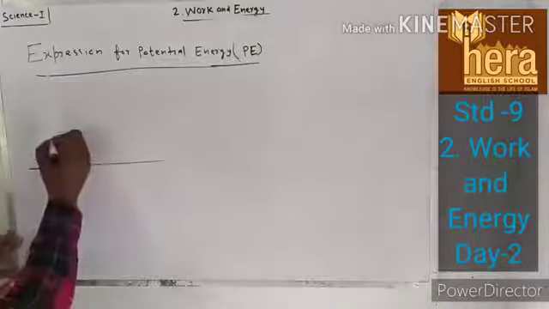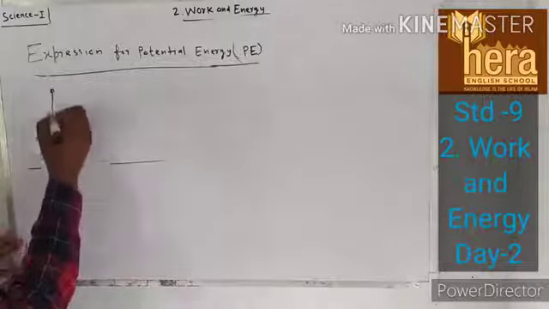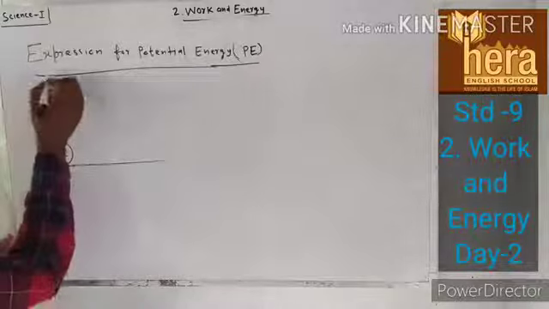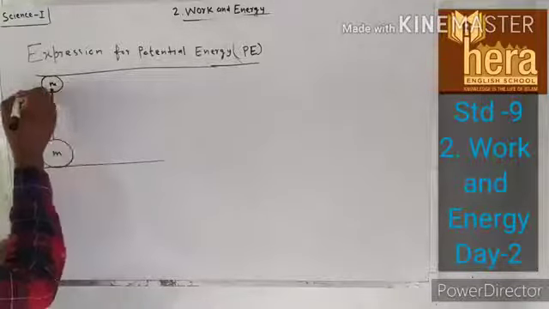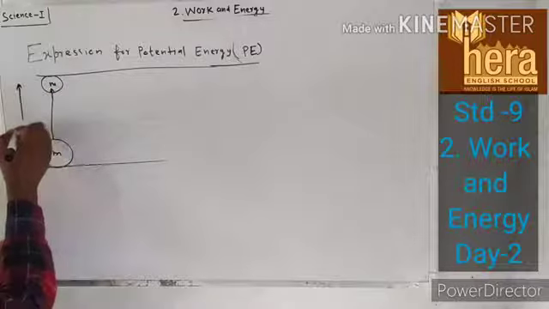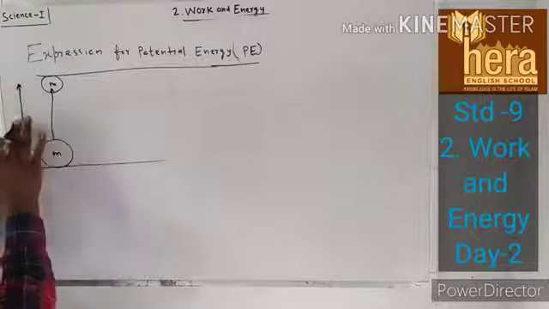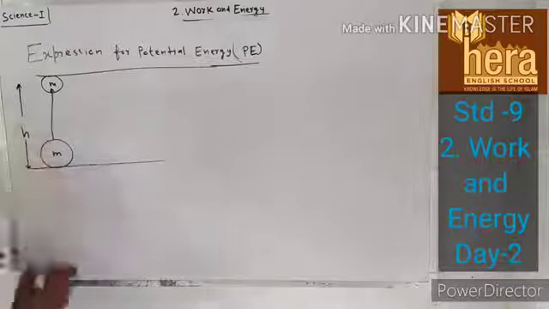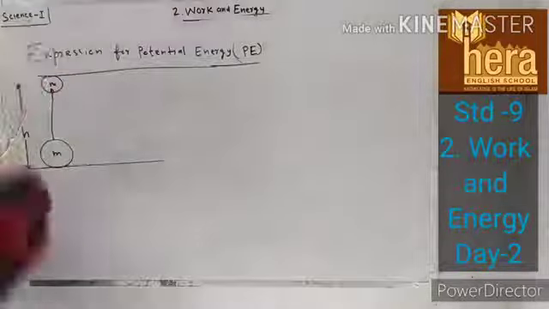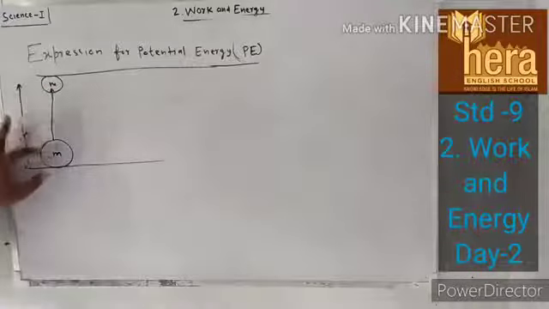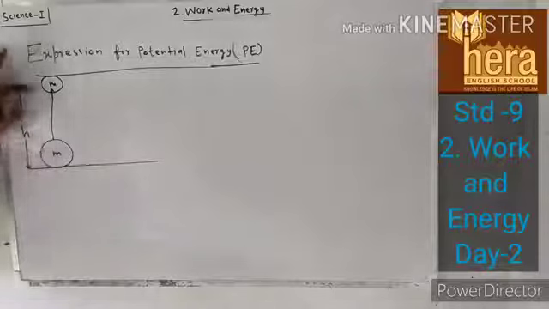If you have to lift this to a distance of h, the height of the object, you have lifted this m from the surface of the Earth to a distance of h.